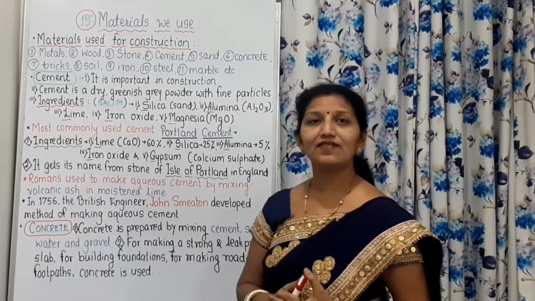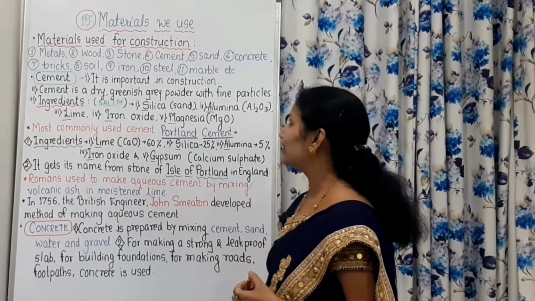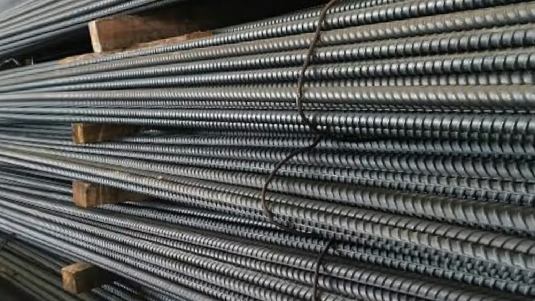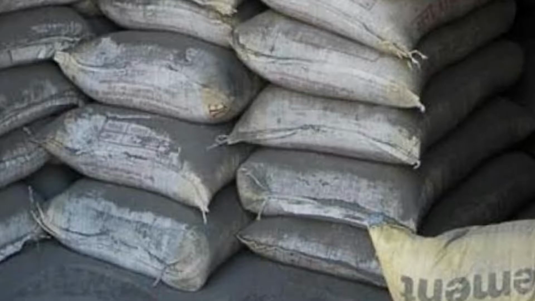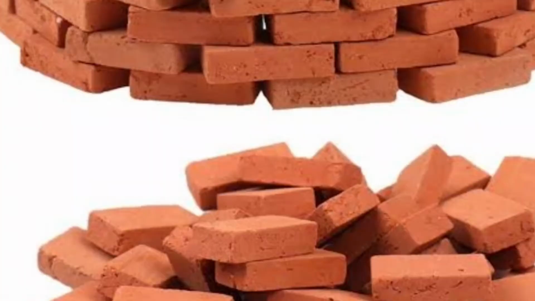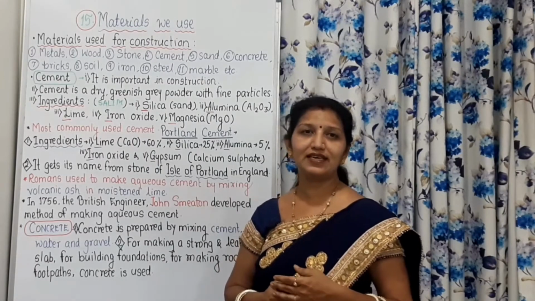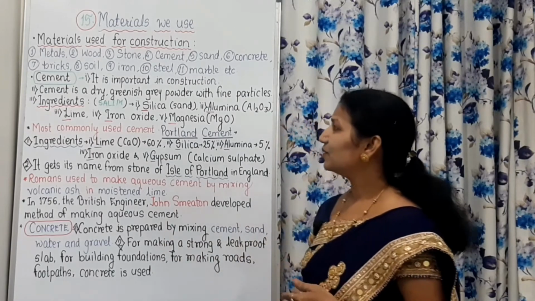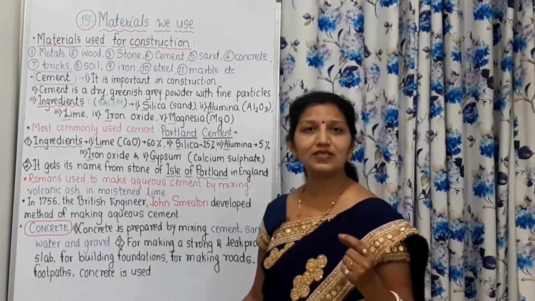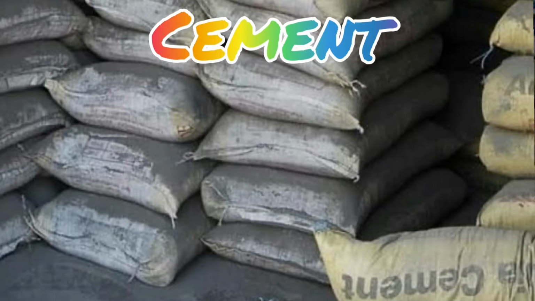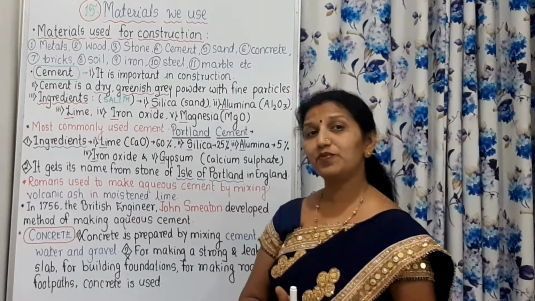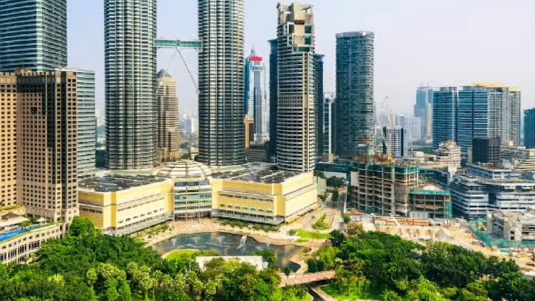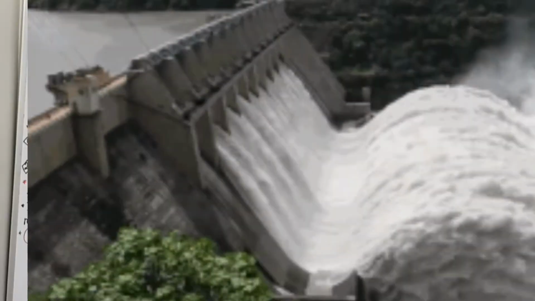Now, let us see which materials are used for construction. Metals, wood, stone, cement, sand, concrete, bricks, soil, iron, steel, marble. There are so many things that are used for construction purposes, and these make our house. Now, the main ingredient that is used in it is cement. Cement is very important for the construction of buildings, footpaths, roads, dams, everywhere.